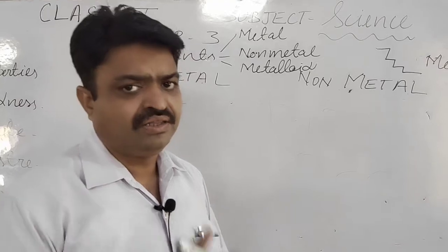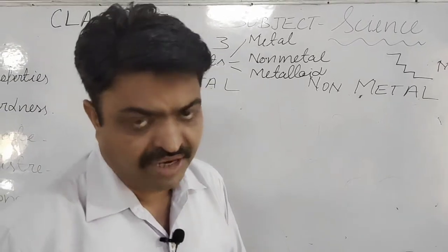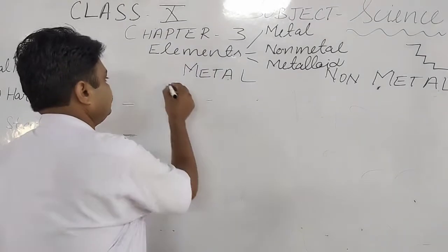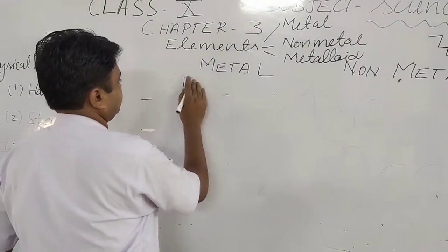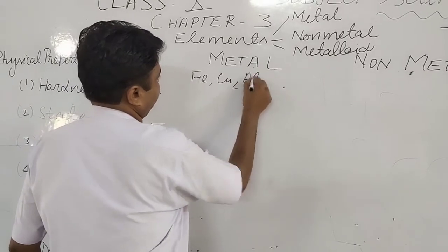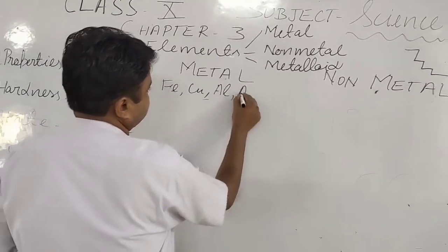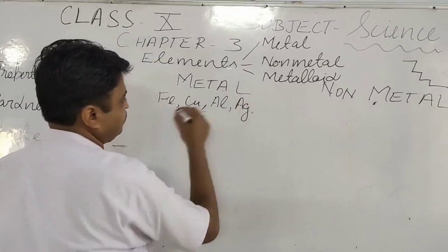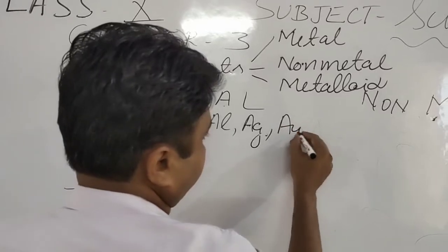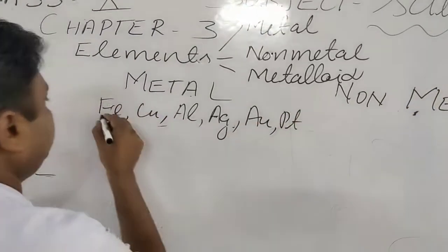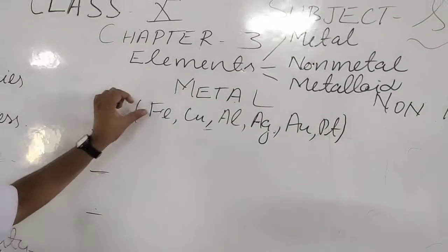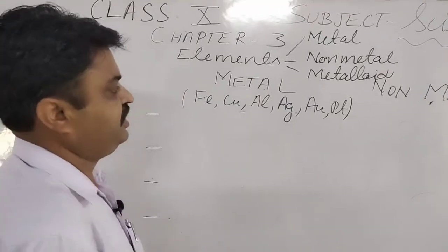Now, there are different metals we use in our daily life, like iron, copper, aluminium, silver, gold, and platinum. These are the main metals that we use in our daily life.